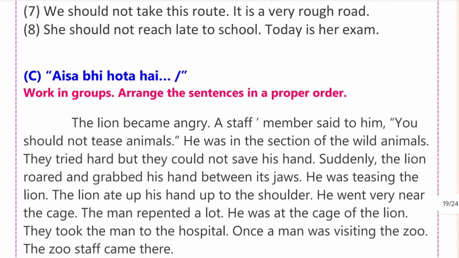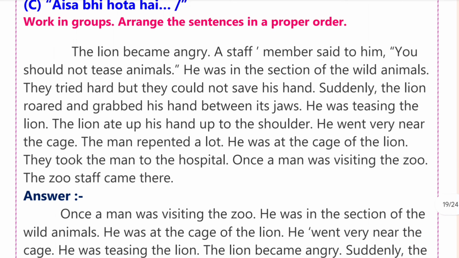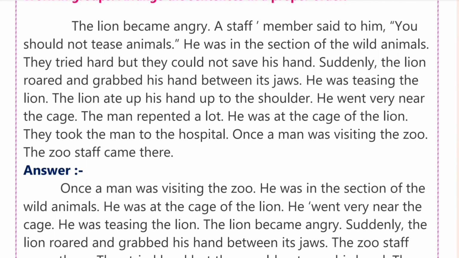C. Work in groups. Arrange the sentences in a proper order. The lion becomes angry. A staff member said to him, you should not tease animals. He was in the section of the wild animals. They tried hard but they could not save his hand. Suddenly, the lion roared and grabbed his hand between its jaws. He was teasing the lion. The lion ate up his hand up to the shoulder. He went very near the cage. The man repented a lot. He was at the cage of the lion. They took the man to the hospital. Once a man was visiting the zoo staff came there.